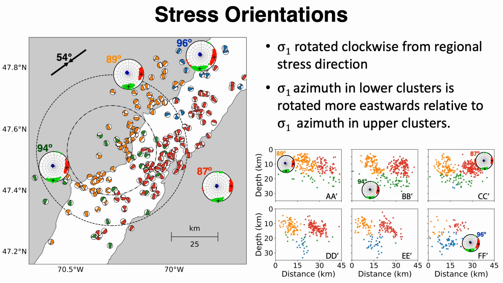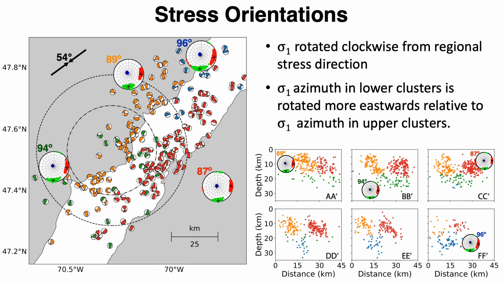Here we show the stress inversion results. These are busy figures, but I'll explain everything in detail. In the figure on the left, the black converging arrows show the azimuth and mode of the regional stress inferred from in situ measurements within the upper 2 kilometers. The orientation of the three principal stresses, blue for the minimum, green for the intermediate, and red for the maximum principal stress respectively, is shown in the stereonet.